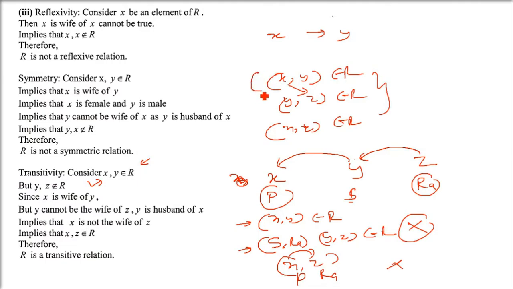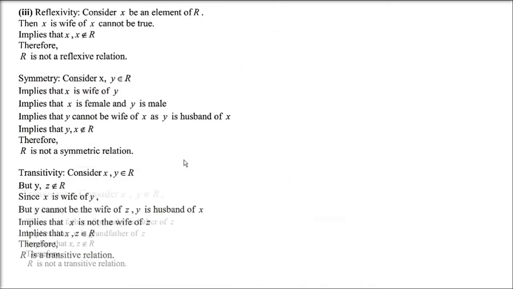What I am saying is, these two conditions have to be true. Then if the third condition holds, we say that it is transitive. But the first condition is true, and the second condition cannot be true in this particular relation. So the second fails, so the third also fails. So that is how it is a transitive relation.